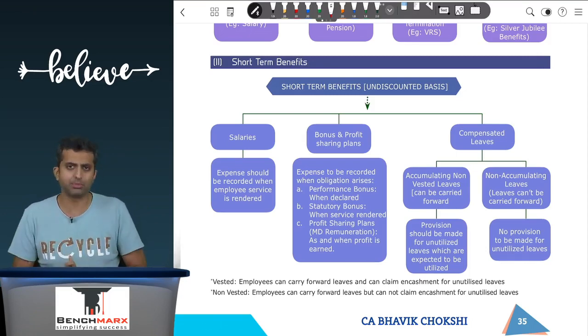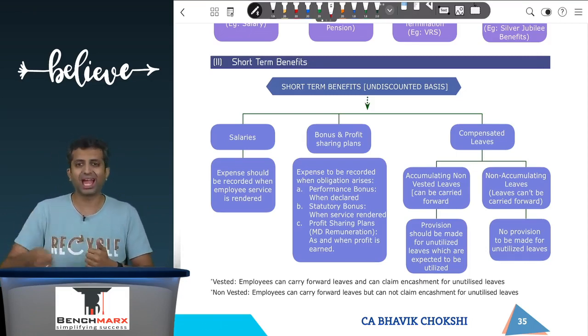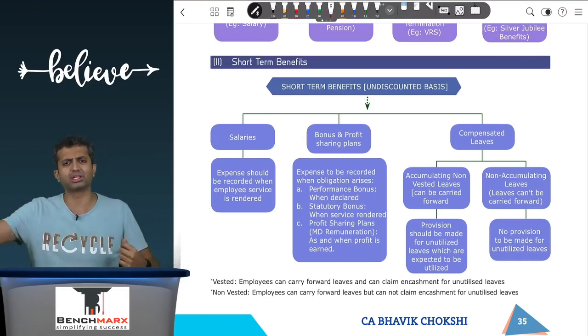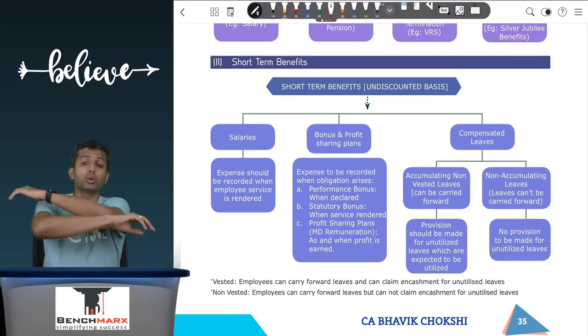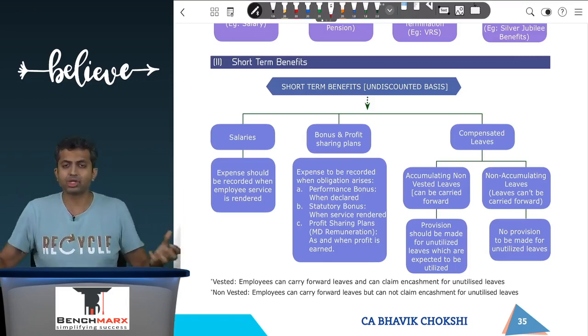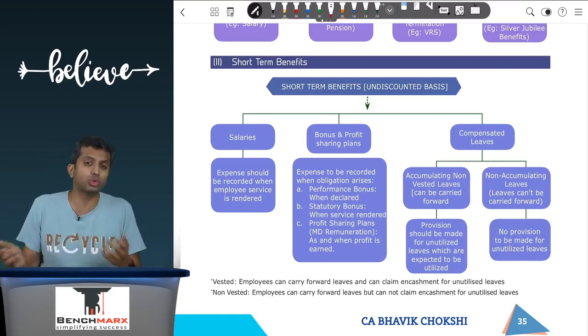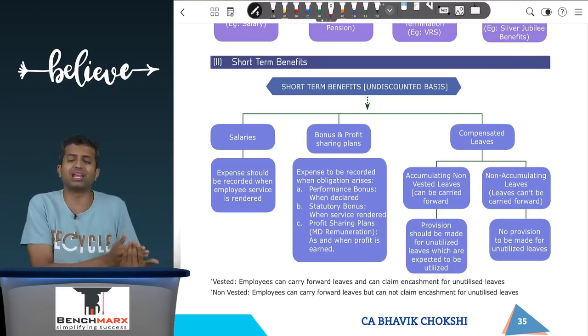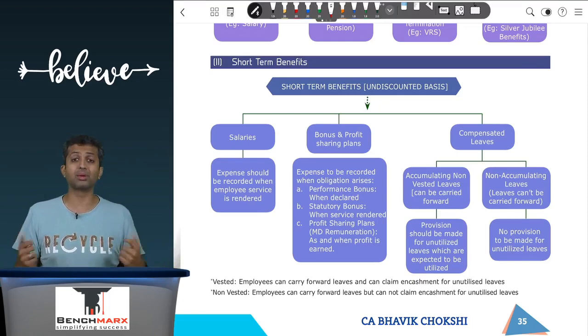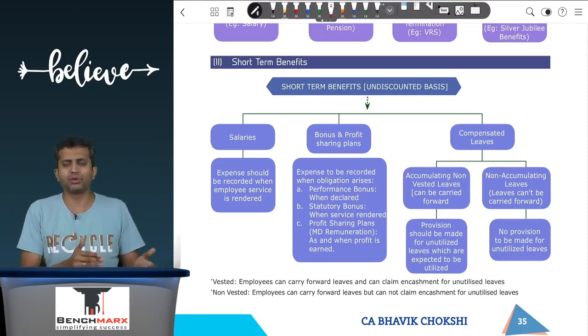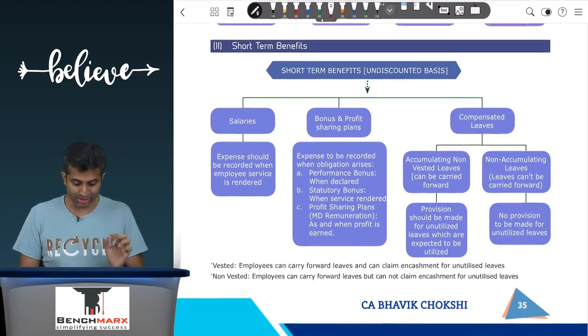If these are vested benefits, that means you can encash the same, in which case if there are 30 days out of which 15 are utilized and 15 are carried forward, you will create the provision for the entire 15 days which are not utilized, irrespective of how many you expect to utilize in the coming year. Because if you don't utilize those 15 days, that is, you take only 10 days of leave, then for the remaining 5 you can claim an encashment, and as a result employer is under an obligation to pay for the entire 15 days in the next month if these are vested benefits.